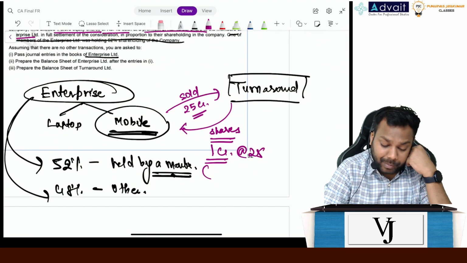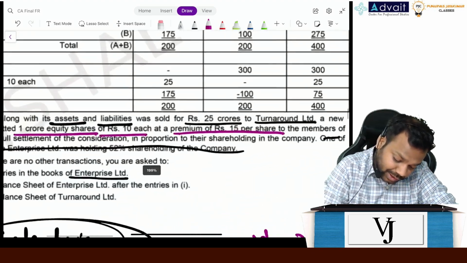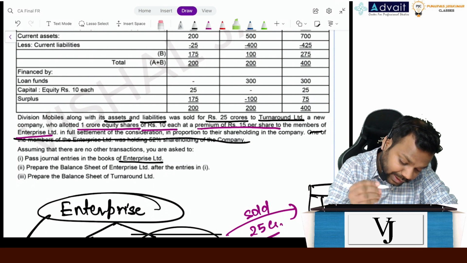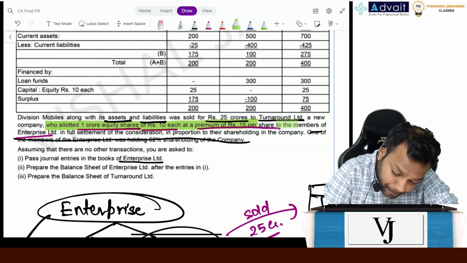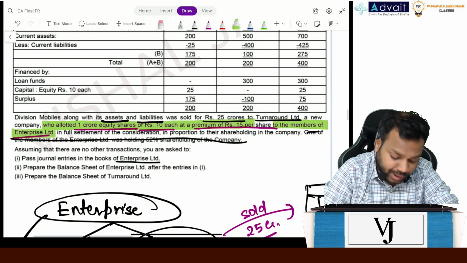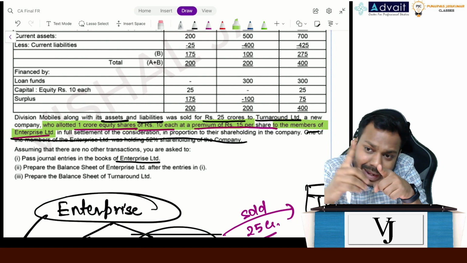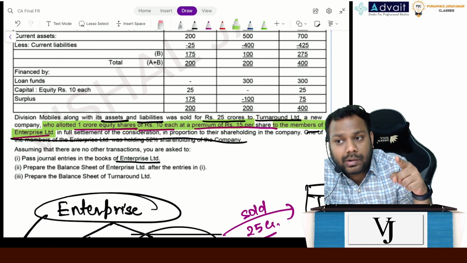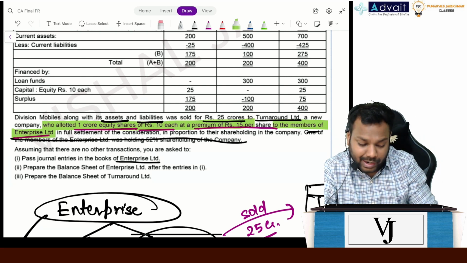Turnaround Limited gave 1 crore shares, right? But now see, what is it saying? Read this line. Who allotted 1 crore equity shares at a premium to the members of Enterprise Limited? Turnaround gave these 1 crore equity shares to Enterprise Limited or to the members? See, the question says to the members. Now understand.